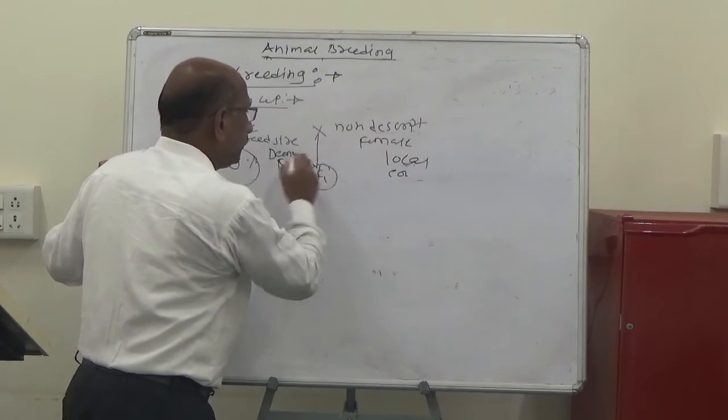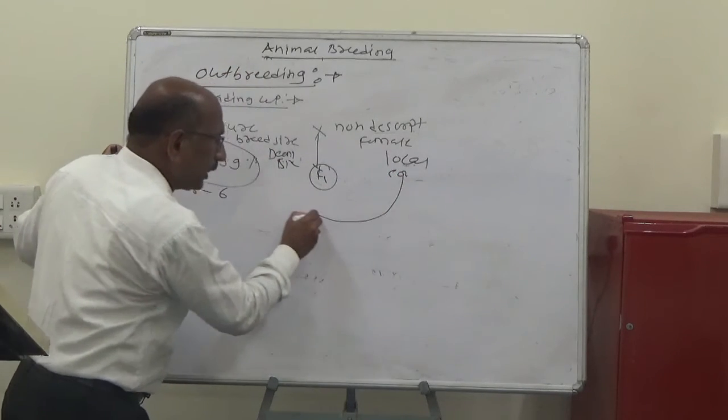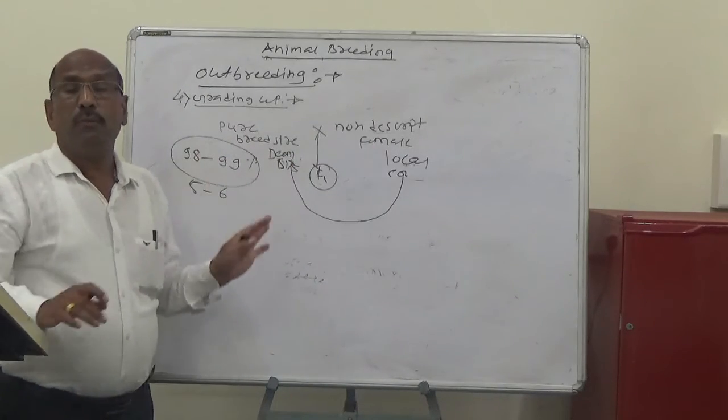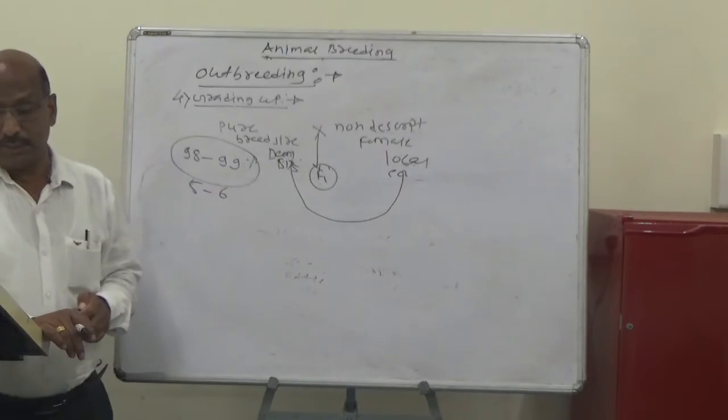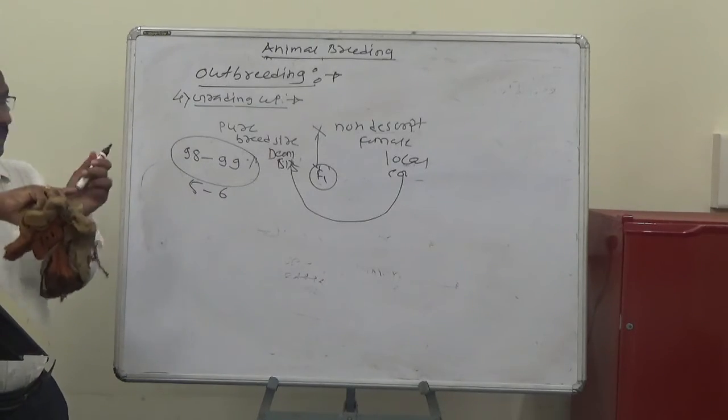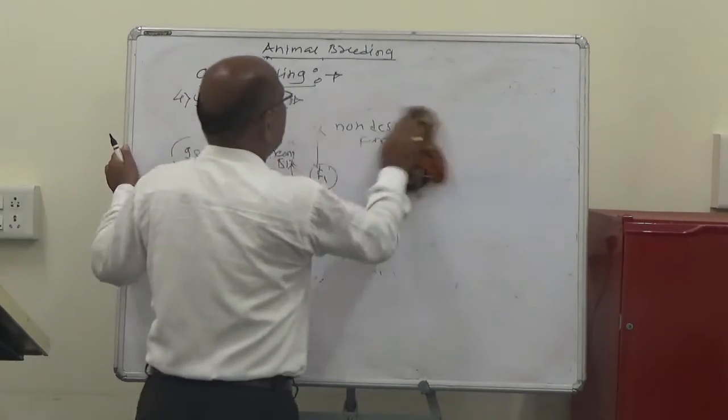So the mating of the Deoni and these local animals is converted into the pure breed, and it requires about 5 to 6 generations. So take this as an example of grading up.